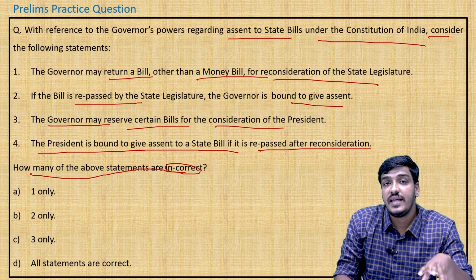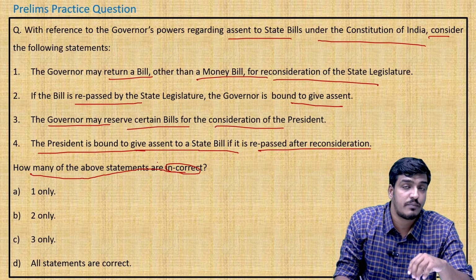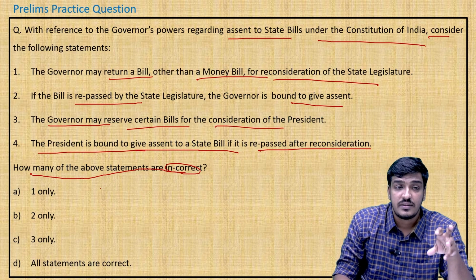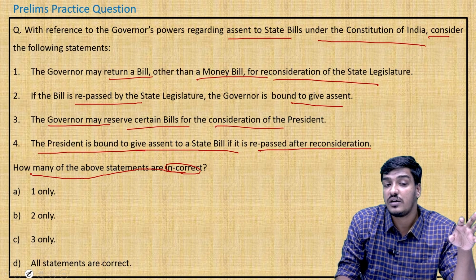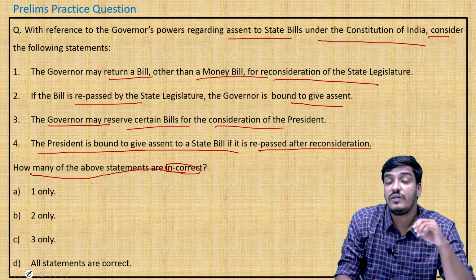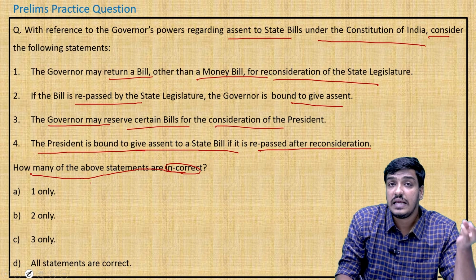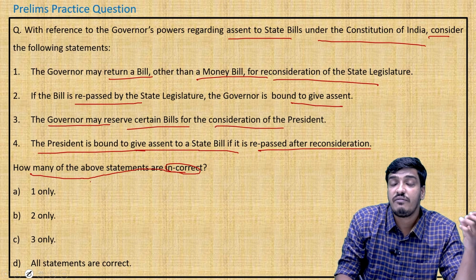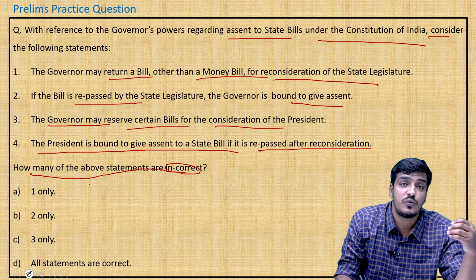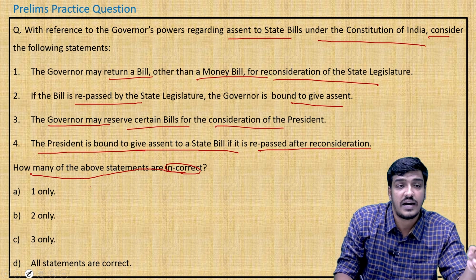In this question they have asked about the incorrect statements, and there will be options like 1 only, 2 only, 3 only, and all statements are correct. So we have to clearly know which of the above statements are correct, so that we can easily arrive at the correct answer.